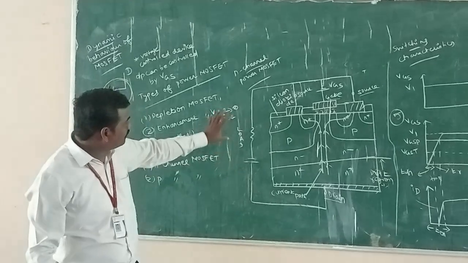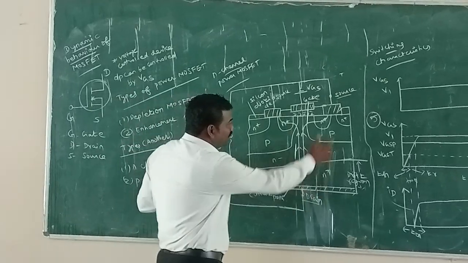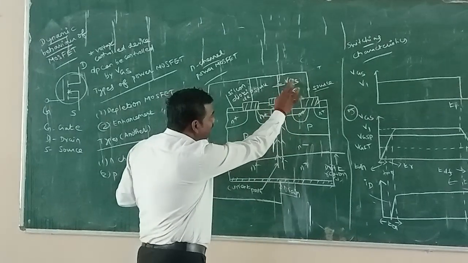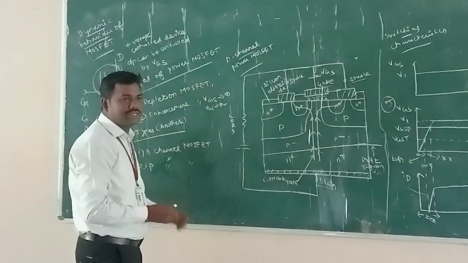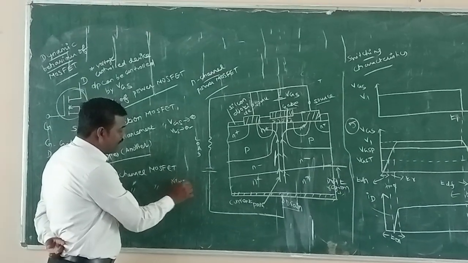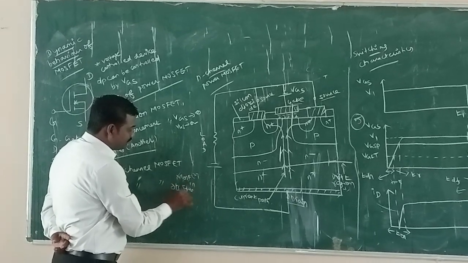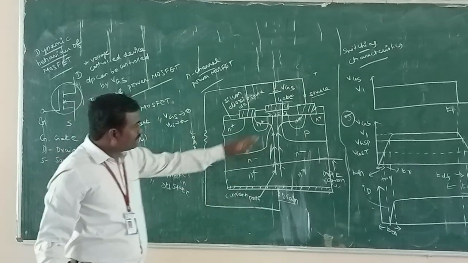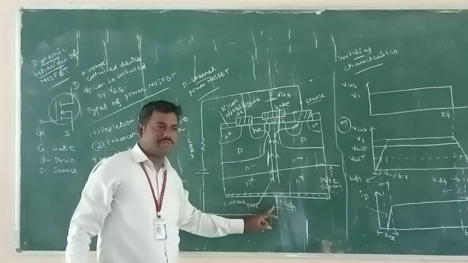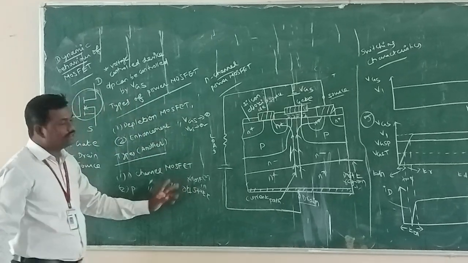First of all, the working principle of power MOSFET. When the drain to source voltage is made positive, at that time if the gate is under open condition or no supply is given to the gate, the MOSFET is in off state. When the gate to source voltage is made positive, that is, the gate is given supply, the MOSFET will automatically turn on.